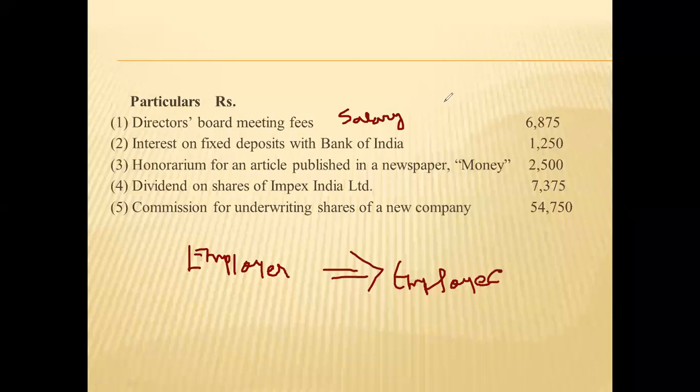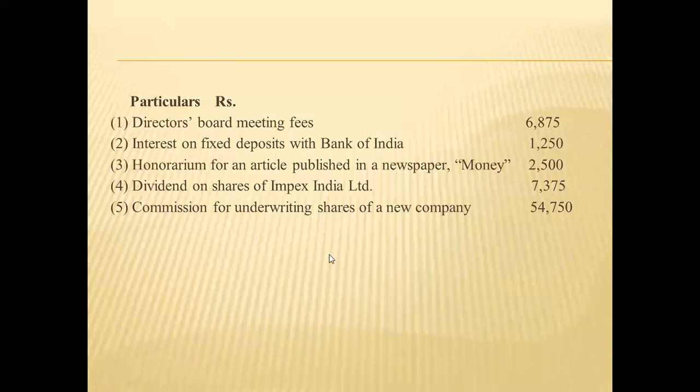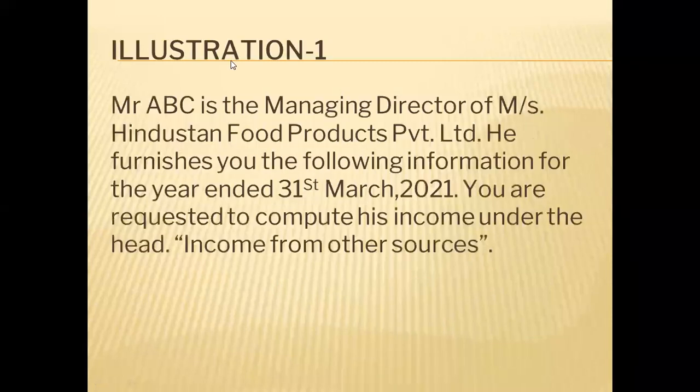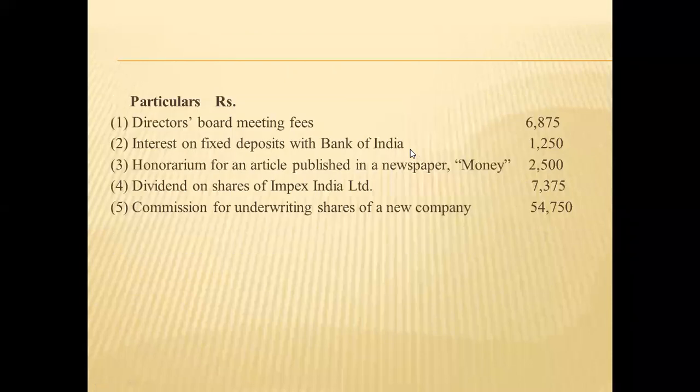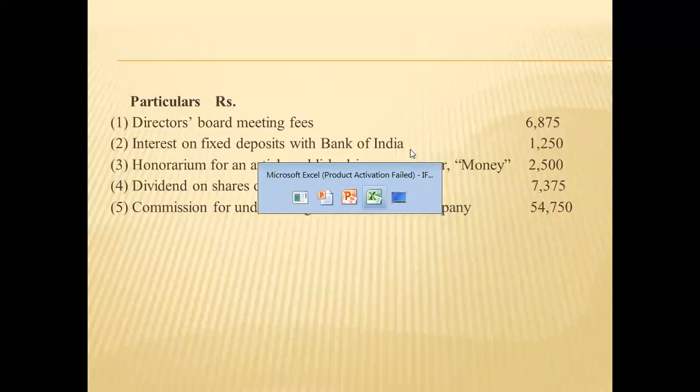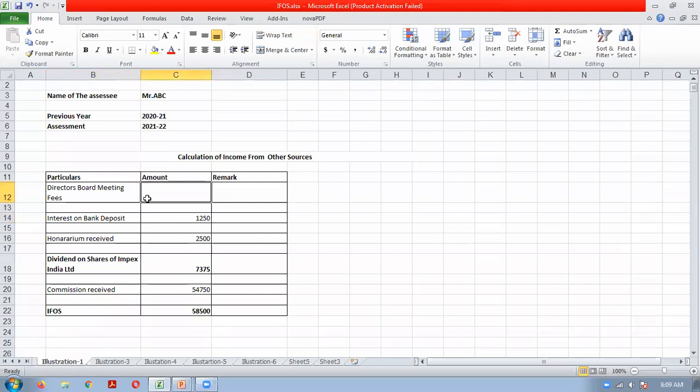Okay. And here ABC is the managing director of the company, who is a key managerial person. So we will take that the amount paid by this company, Hindustan Food Products, to ABC, that is board meeting fees, will be salary income. Understood? So this income we can assume as a salary income. So this we can write as taxable under head salary.